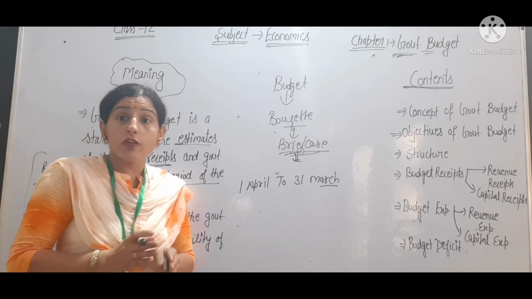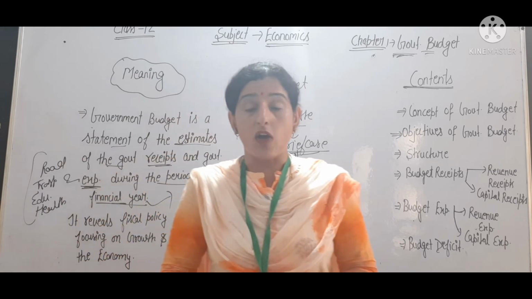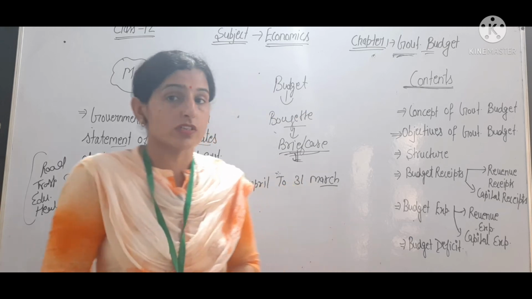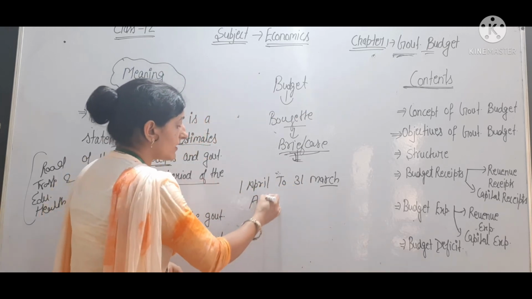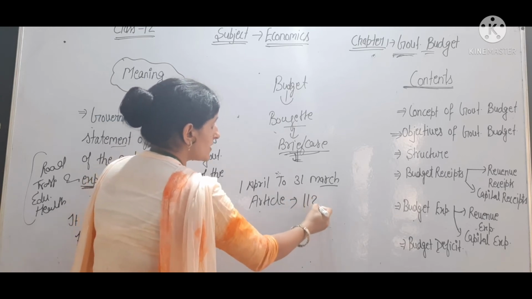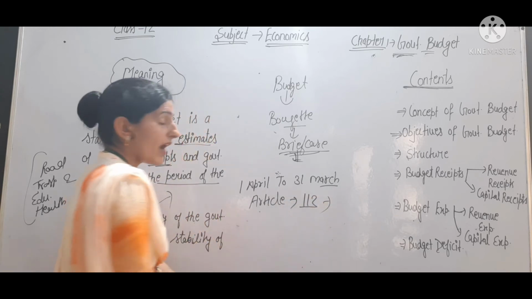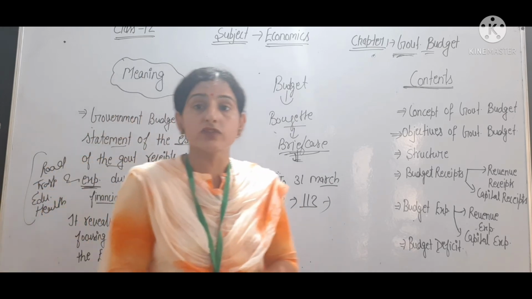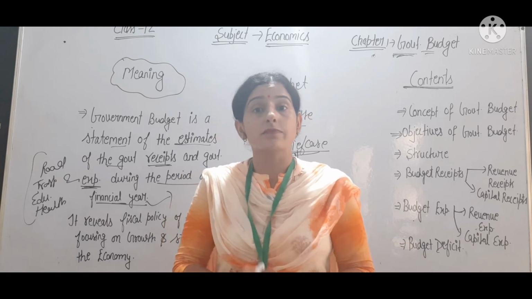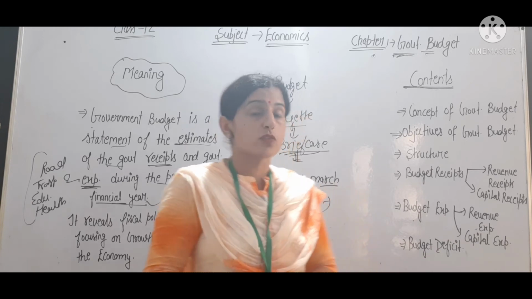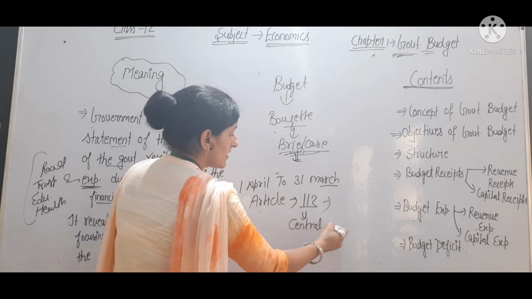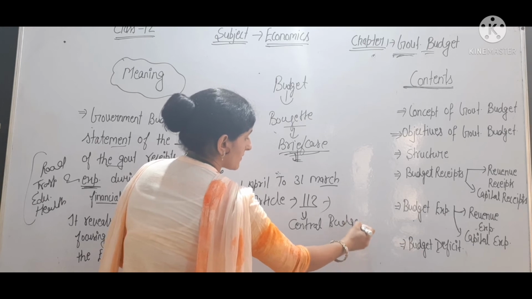Okay, so why does the government prepare this statement? Why is this statement prepared? It is mentioned in our constitution. In our constitution, Article 112 requires that the central government of the country should prepare a statement of the receipts and expenditure of the government. So that is called the union budget, or we can say the central budget of the country.